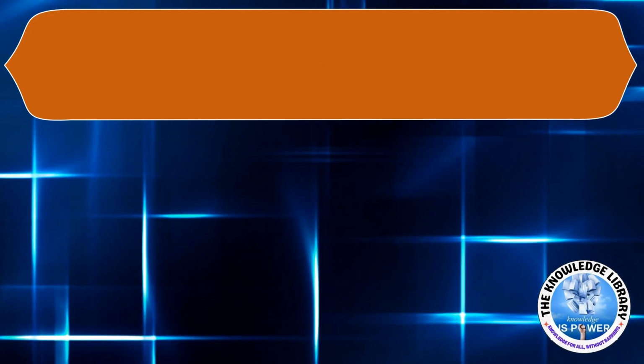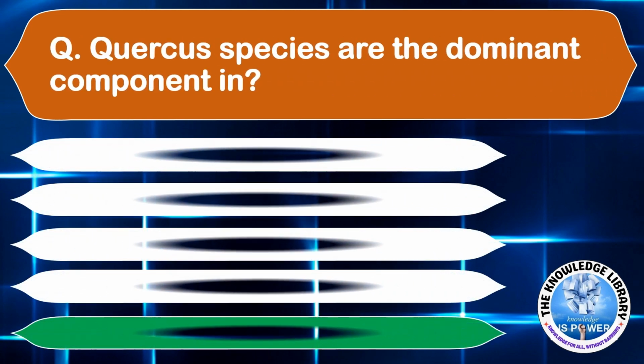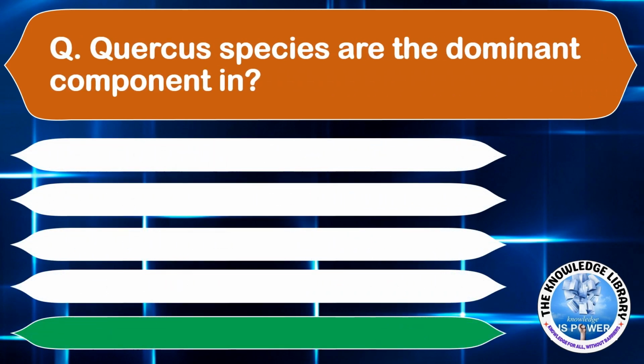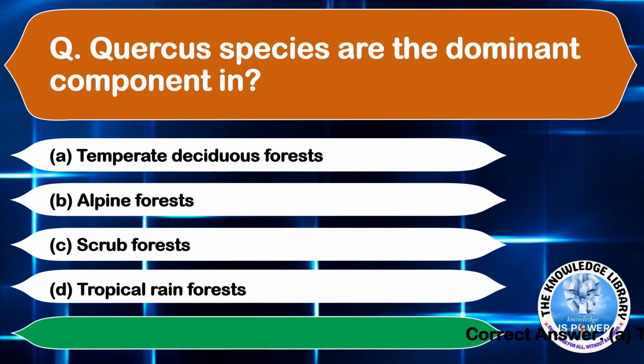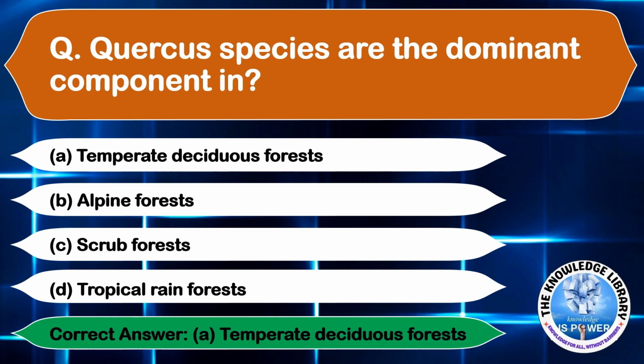The next question is, Quercus species are the dominant component in option A, temperate deciduous forest. Option B, alpine forests. Option C, scrub forests. And option D, tropical rainforests. The correct answer is option A, temperate deciduous forest. Moving on to the next question.